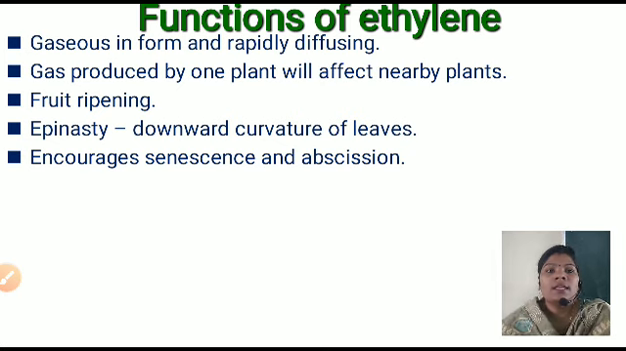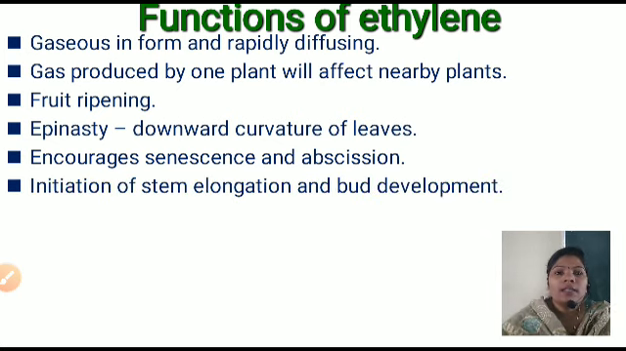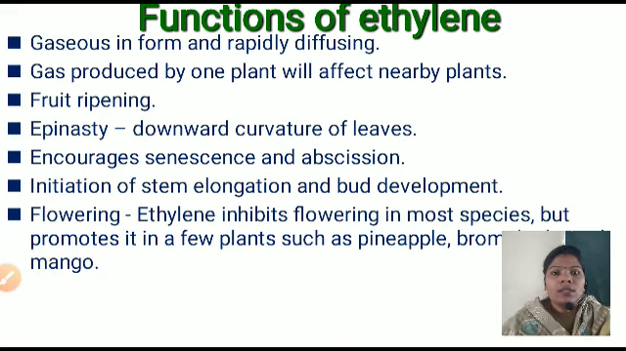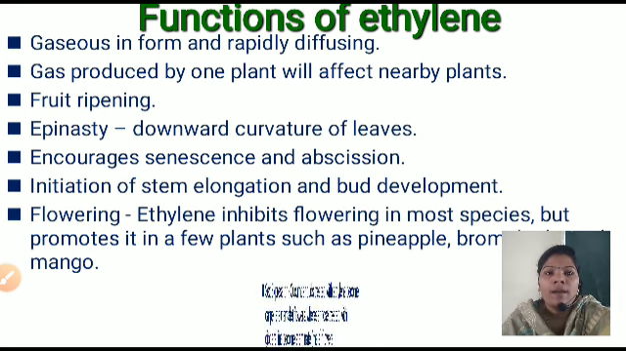It encourages senescence and abscission. Senescence is the process of deterioration. It encourages the process of deterioration, and bud development. If the bud is developed, the fruit is going to develop earlier and ripen. This is also useful for flowering. Ethylene inhibits flowering in most cases, but it promotes it in a few plants like pineapple and mangoes.